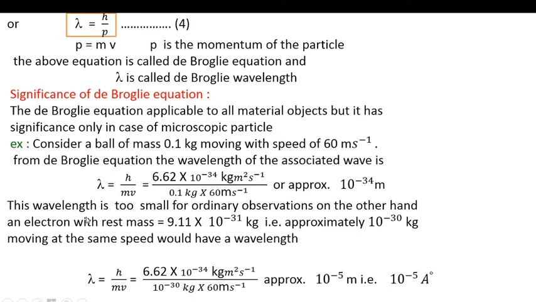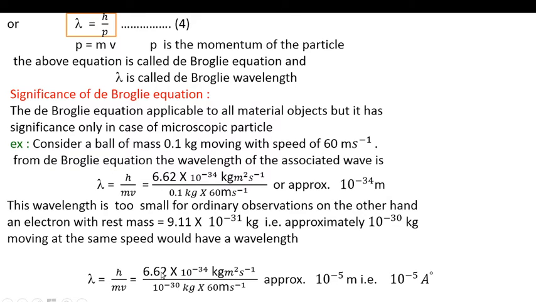This wavelength is too small for ordinary observations. On the other hand, an electron, a microscopic particle, with rest mass equal to 9.11 into 10 raised to minus 31 kg, that is approximately 10 raised to minus 30 kg, moving at the same speed would have a wavelength lambda equal to h upon mv.